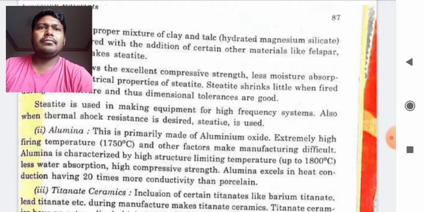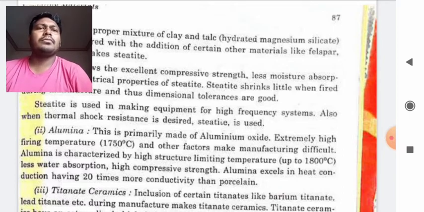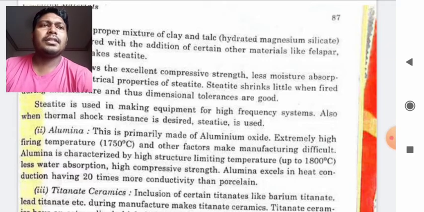Extremely high firing temperature, about 1750 degrees centigrade, and other factors make manufacturing difficult. Alumina is characterized by high structure limiting temperatures up to 1800 degrees centigrade, less water absorption, and high compressive strength. Alumina excels in heat conduction, being 20 times more conductive than porcelain.